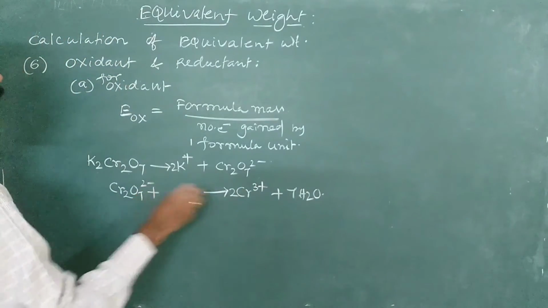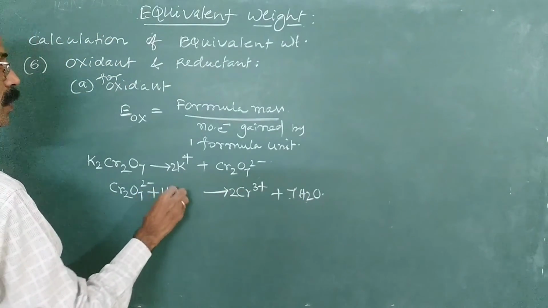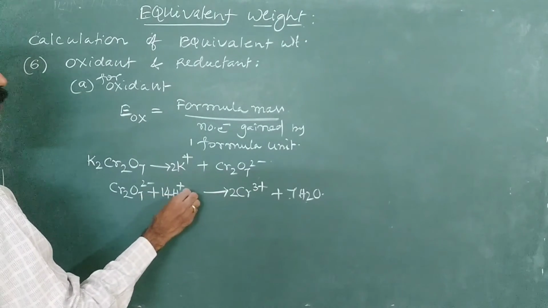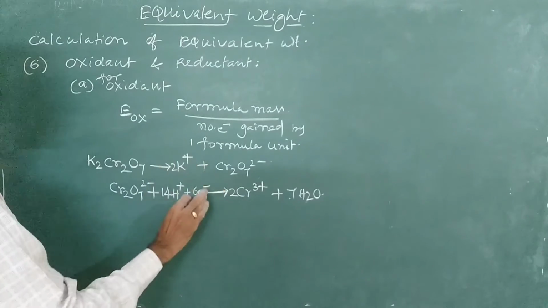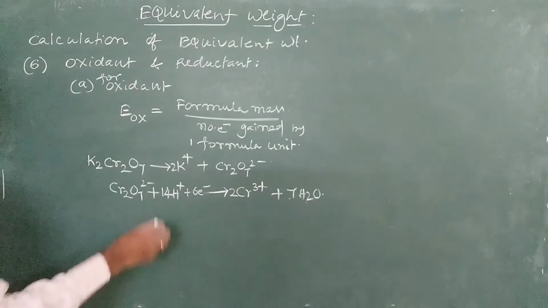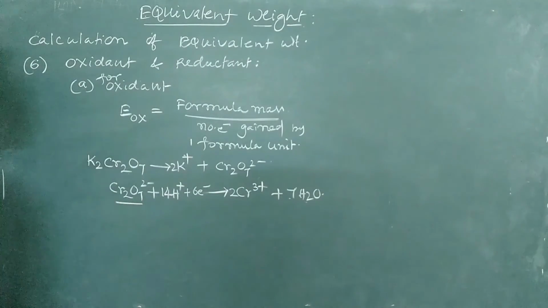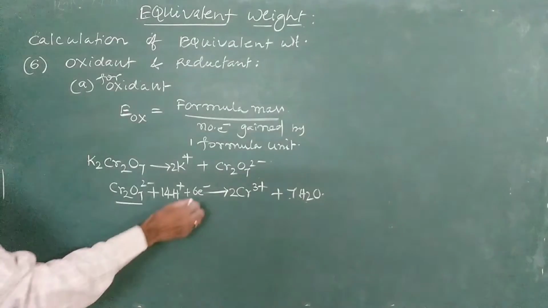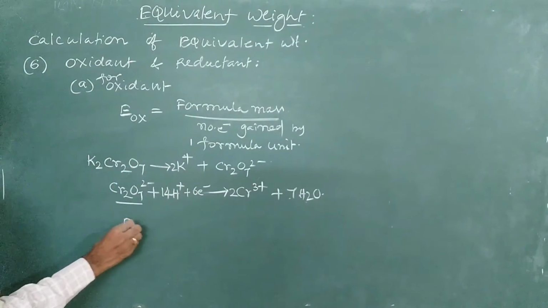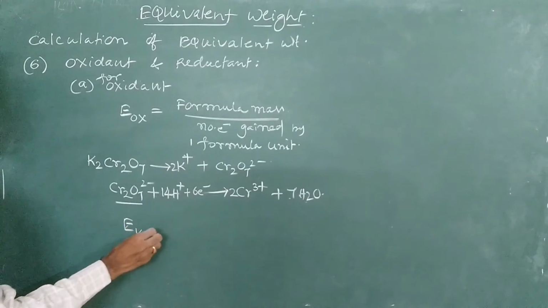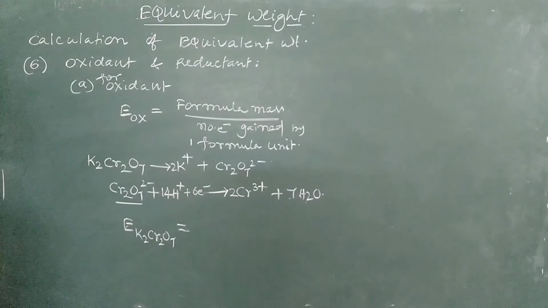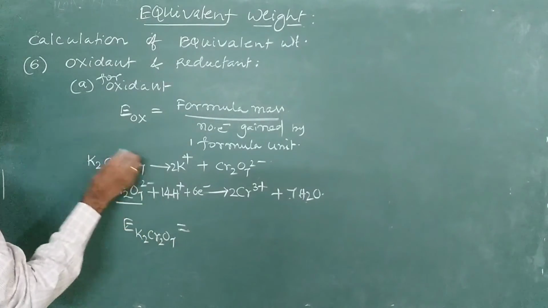Here 14 H plus, and 6 electrons. If you balance, you will get 6 electrons here. So one ion gains 6 electrons. Now what is the equivalent mass of potassium dichromate? The equivalent mass of potassium dichromate is now equal to the formula mass of potassium dichromate divided by 6.